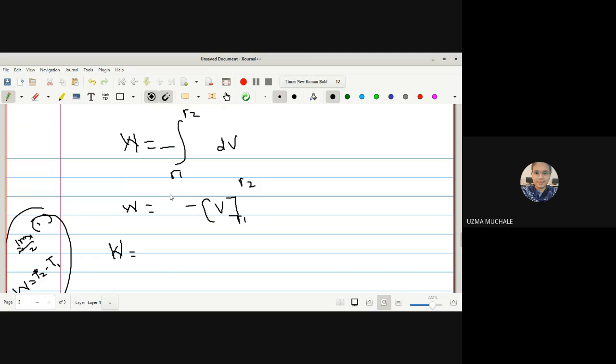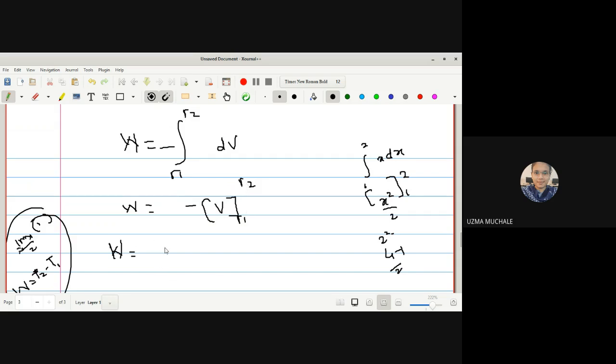Does everyone know integration, definite integration? Integration x dx, suppose within the limit 1 to 2, it is x square by 2, right? Within the limit 1 to 2. So what we are going to write down: 2 square, that is 4, minus 1, divided by 2. But here it is nothing but your potential energy, and these are the position vectors.